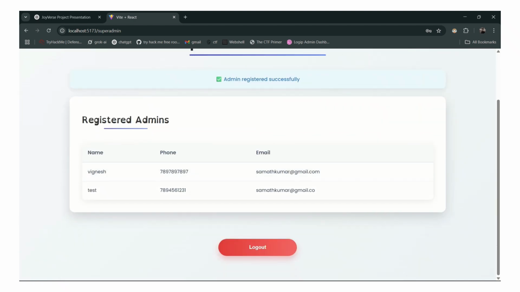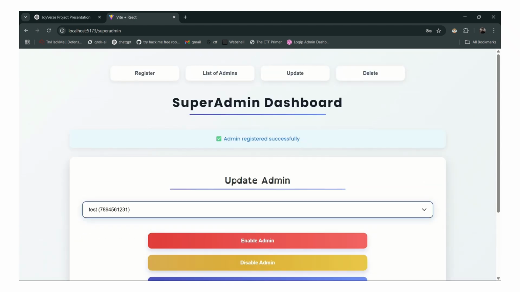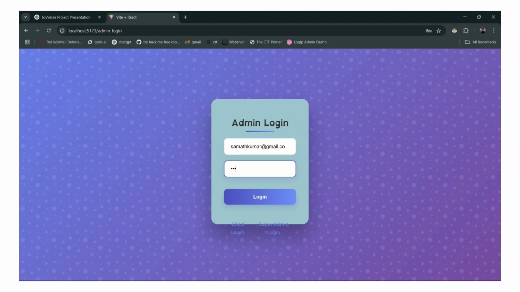Here I can see the admins, and I will copy this. Here I can update the admin, like enable or disable the admin, or even delete the admin and all. Now I will log out and log in as admin, and I get the password test login.